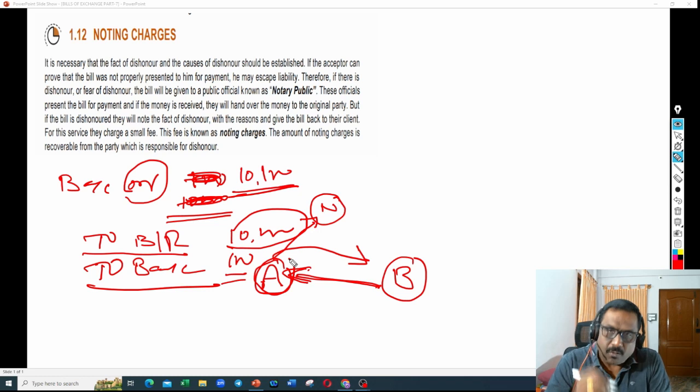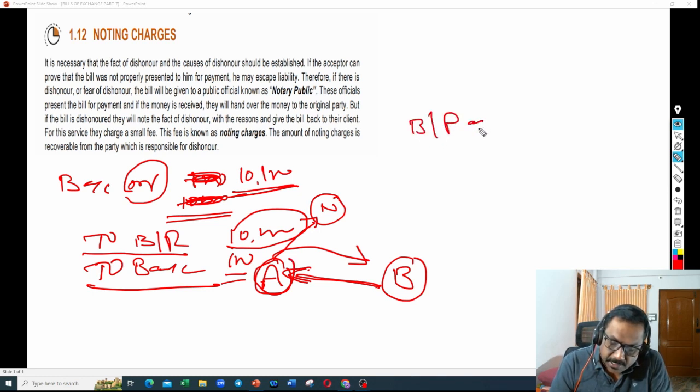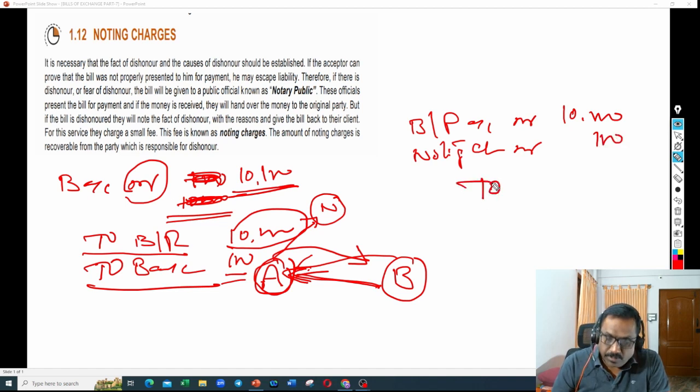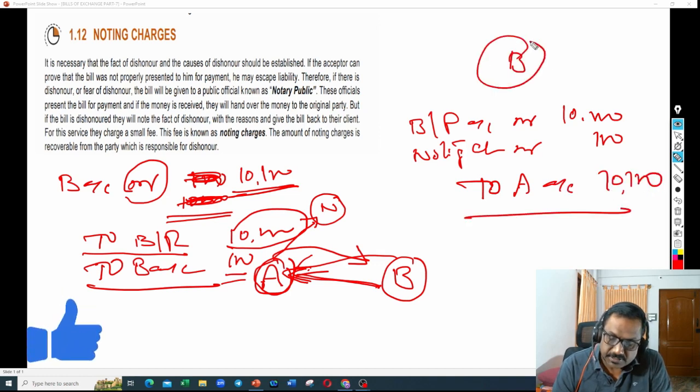Are you clear? Now, what will B write? B is getting bills payable. Bills payable account debit 10,000, and he has to pay 100 rupees noting charges. That is an expenditure for him. So noting charges account debit 100 rupees, and two, how much does he have to pay to A? To A account 10,100. This is how B will write in his books.